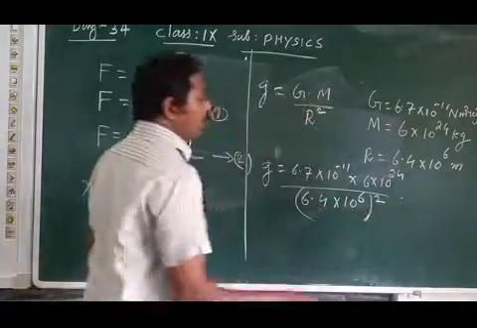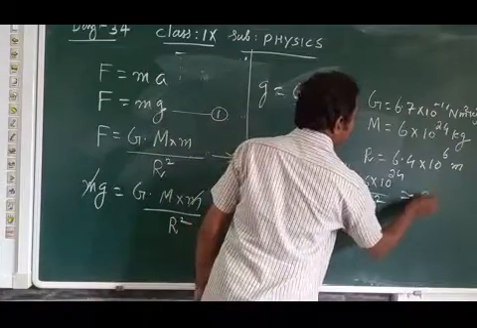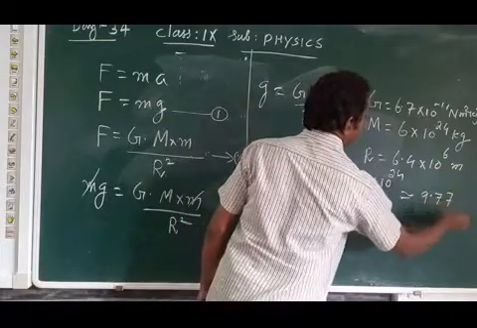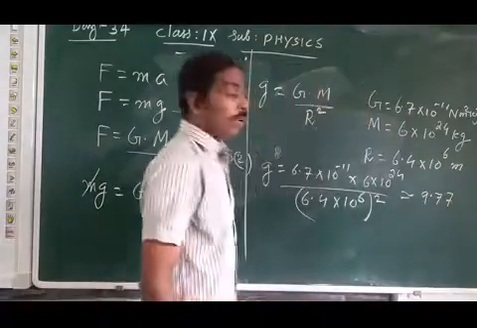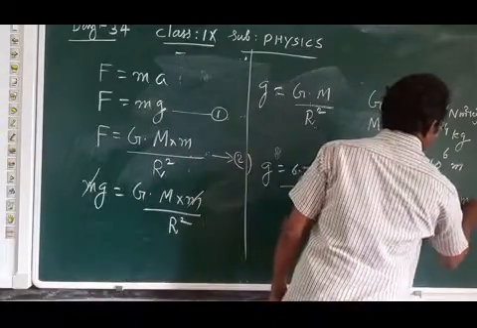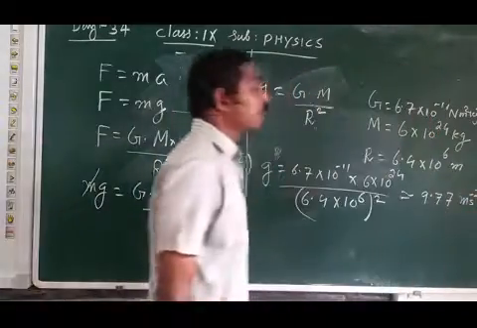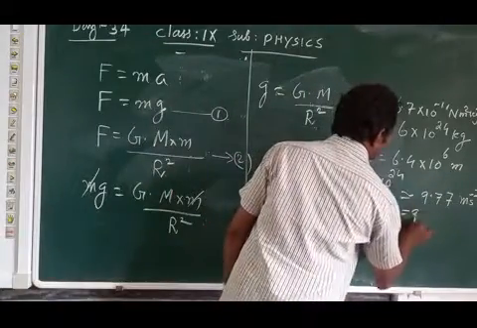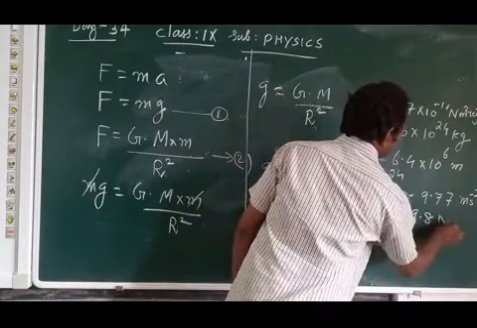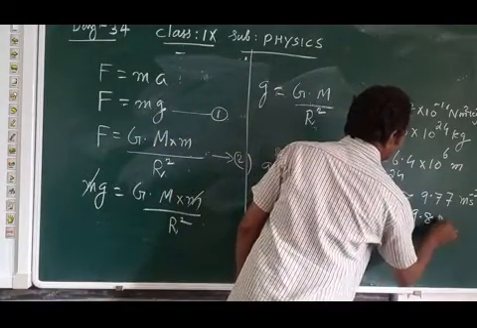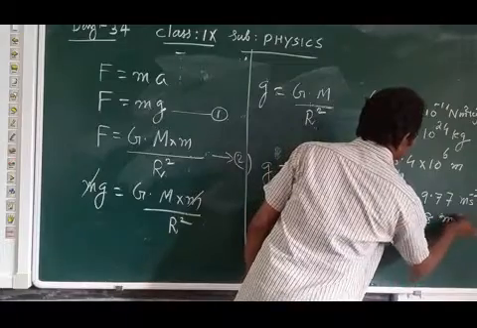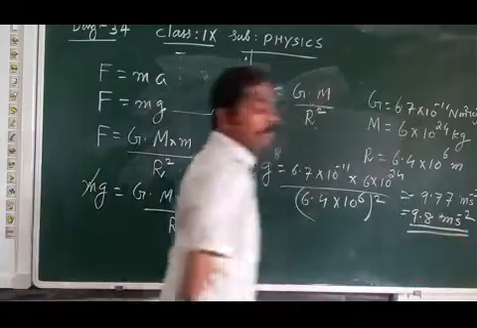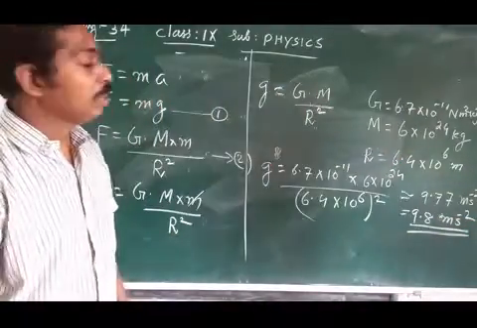When we simplify this, approximately we will get 9.77, unit meter second raised to minus 2. Unit of g is meter second raised to minus 2. When we round it, it will be 9.8 meter second raised to minus 2.